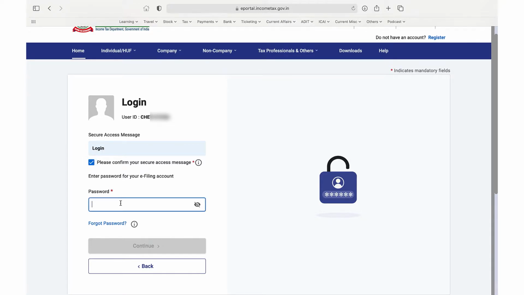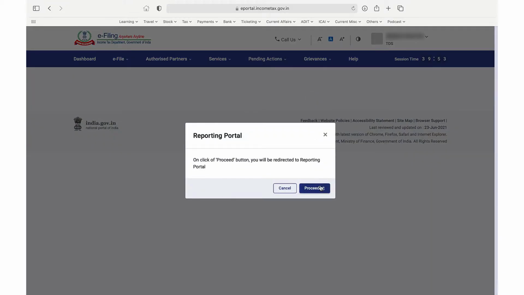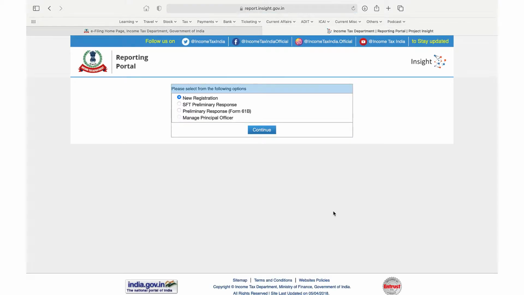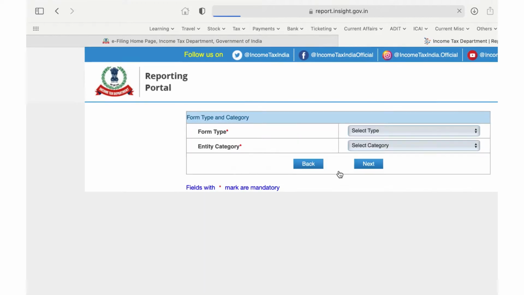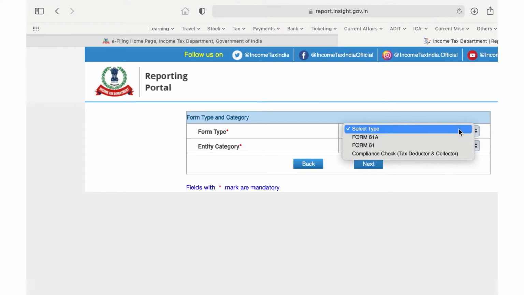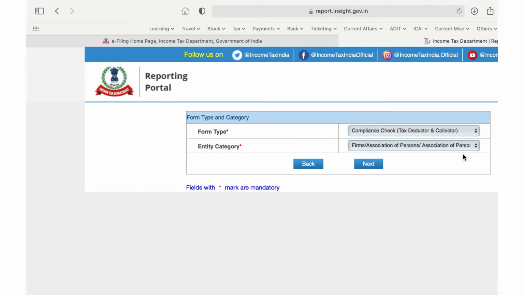Once we log in to this income tax portal using our tax deduction account number, we'll have to go to the pending action tab and click on reporting portal. Once we click proceed, it will take us to a new portal where we'll have to specify a new registration. Once we continue, we'll have to give the type of registration. There is complaint check. As a TDS collector, I'll have to specify the complaint check.